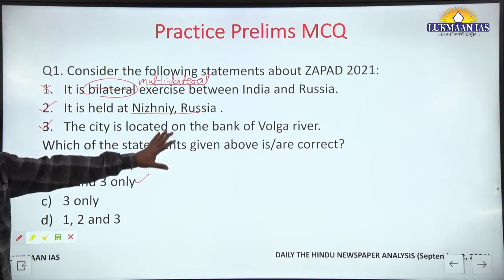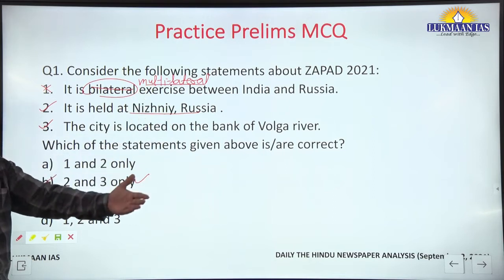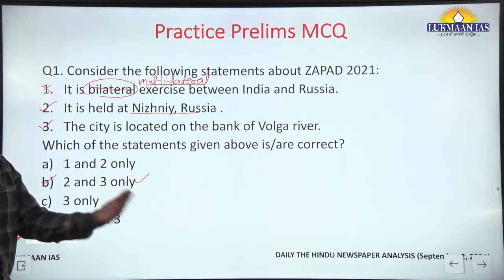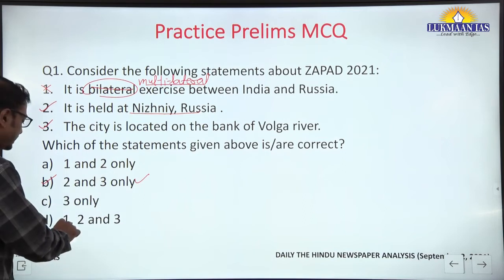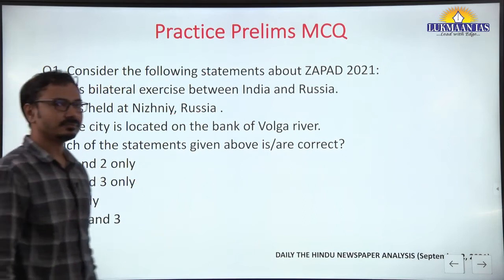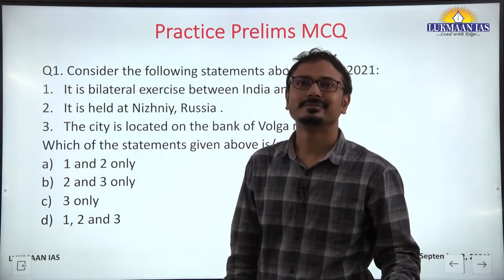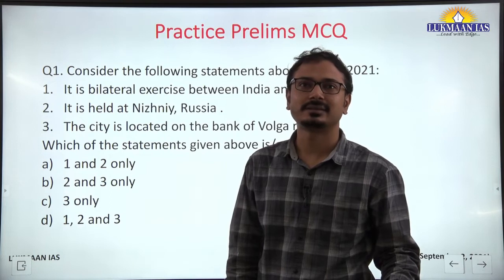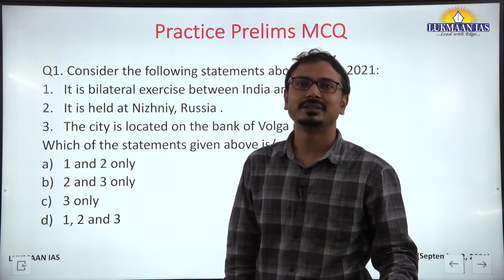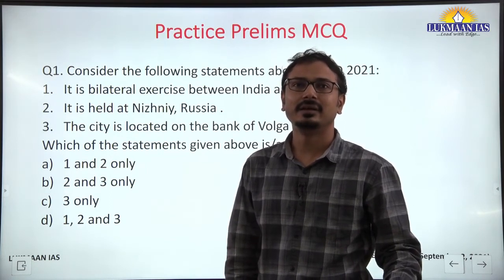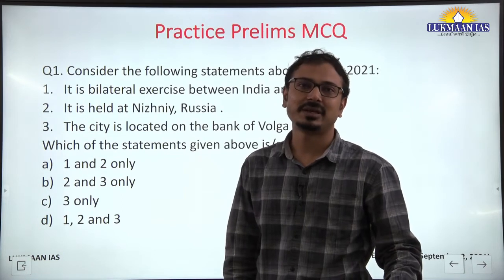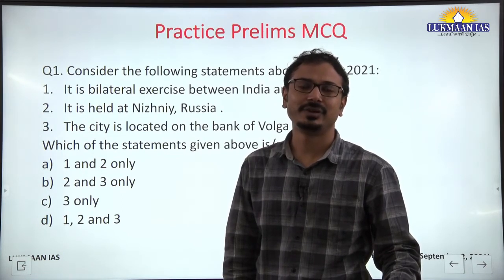Multilateral, bilateral exercise, or trilateral, quadrilateral. Which is the quadrilateral naval exercise? It is the quadrilateral exercise held alternately in the Indian Ocean and the Pacific Ocean, every year.